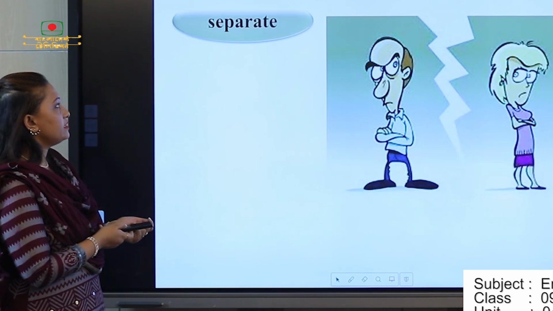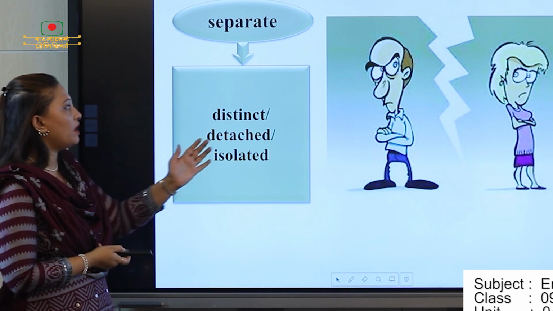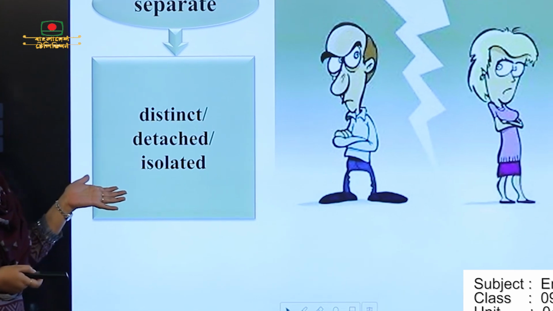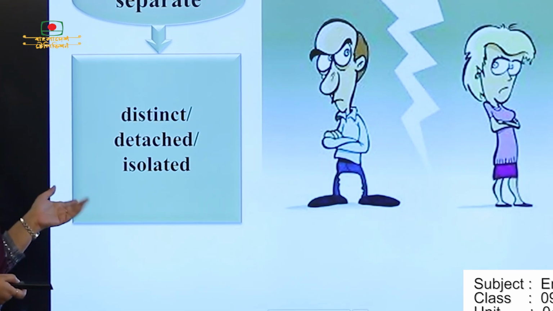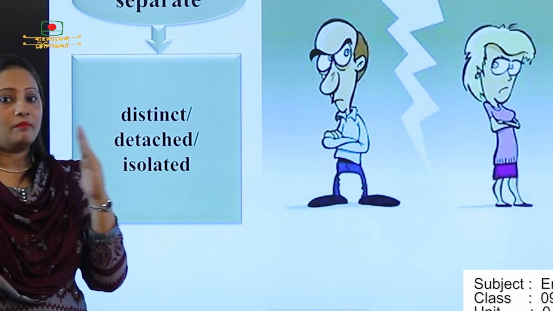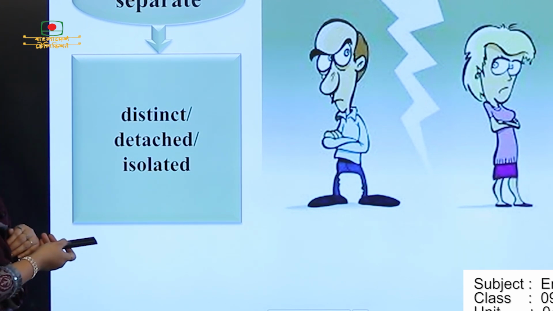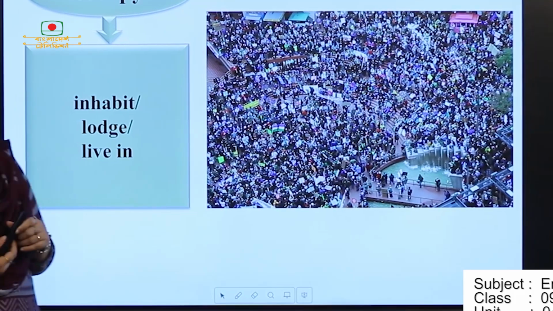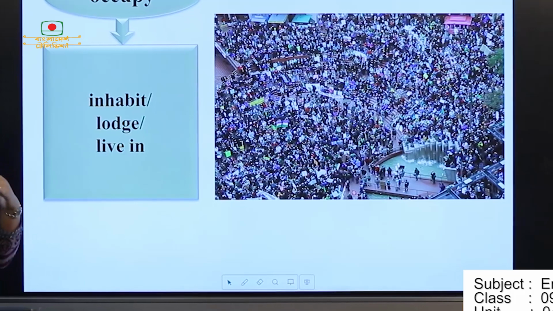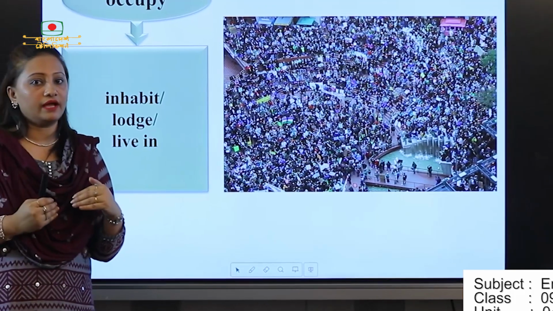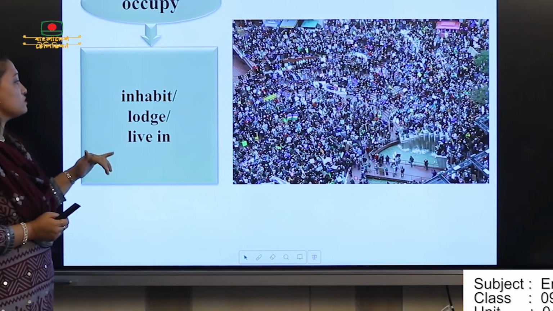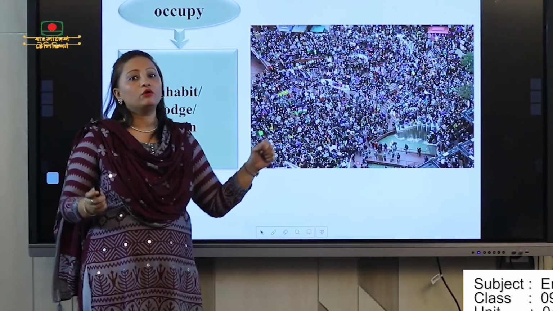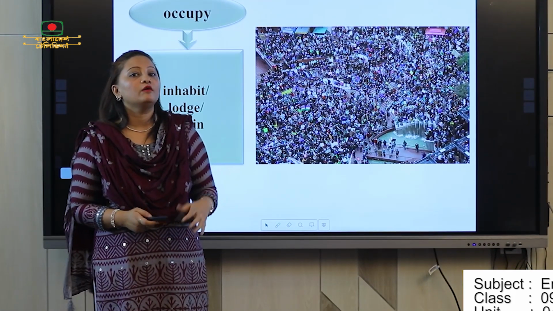And next picture, what we can see, separate. Separate means division. Okay, here you can find out the word meaning distinct, detached, isolated. Means ভাগ হয়ে যাওয়া, ঠিক আছে? And next one is occupy. Occupy means position, to set yourself in one position, right? And the meaning is inhabit, lodge, and live in. এখানে দেখিয়েছে the people, those who are working, they occupy a place, they set up themselves in a place, okay?